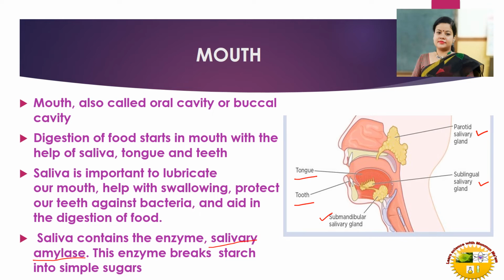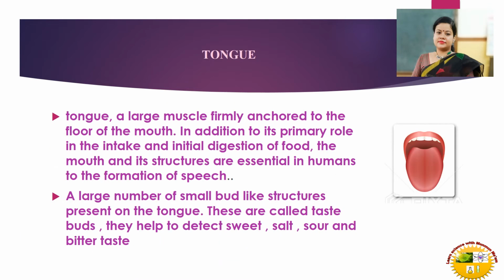Whenever we eat rice, that means we are taking starch. So salivary amylase acts on it and breaks the starch into simple sugar. That means digestion of food starts in the mouth. What kind of food is digested in the mouth? Yes, carbohydrate.